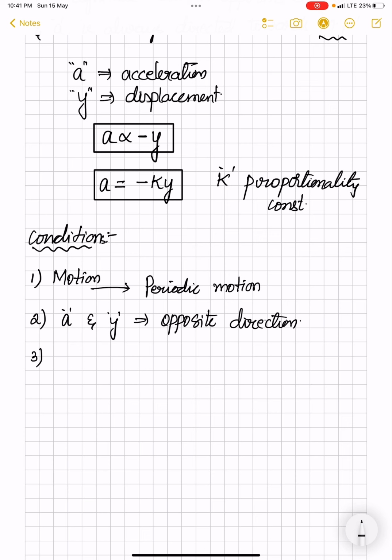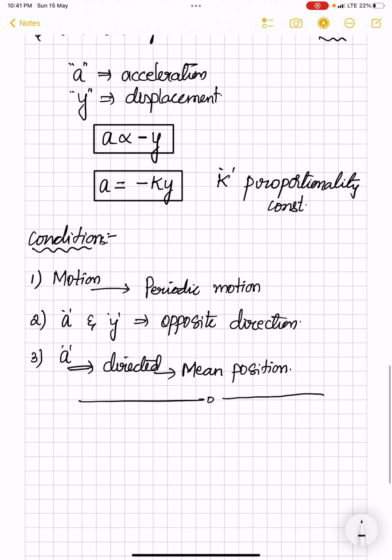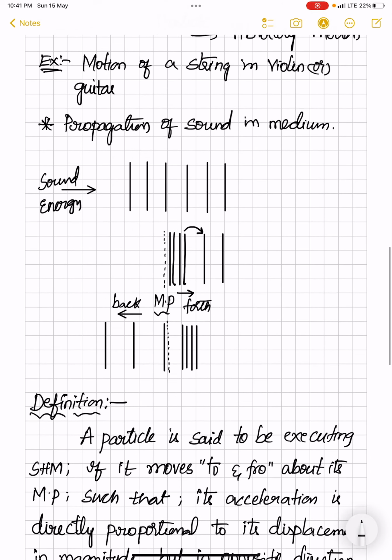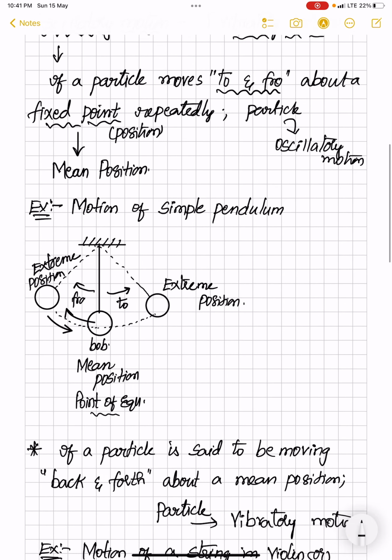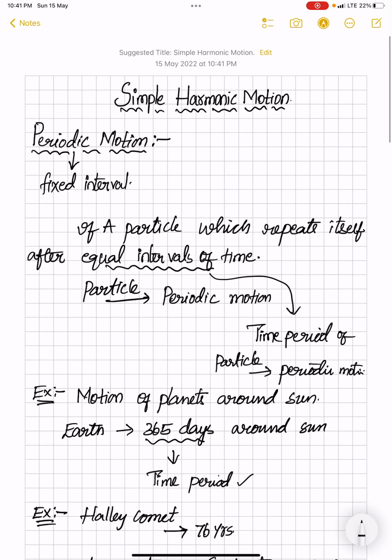And third, the acceleration should always be directed towards the mean position. This is another condition for a particle to remain in simple harmonic motion. So we have defined SHM for a particle clearly, along with the conditions for a particle to remain in SHM. Thus we have learned in this video in detail about periodic, oscillatory or vibratory, and simple harmonic motion.